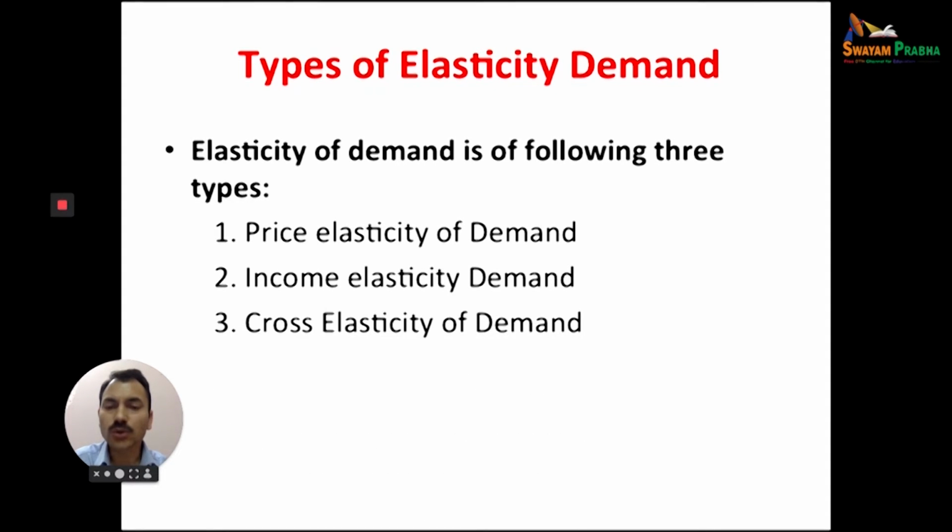And third one, cross elasticity of demand. Cross elasticity of demand means when the price of a related commodity changes, what will happen to the demand for the related goods. For example, if the price of tea changes, what will happen to the demand for coffee? Or if the price of Coca-Cola changes, what will happen to the demand for Pepsi, which are related goods. So let us discuss one by one all these three types of elasticity of demand in detail.